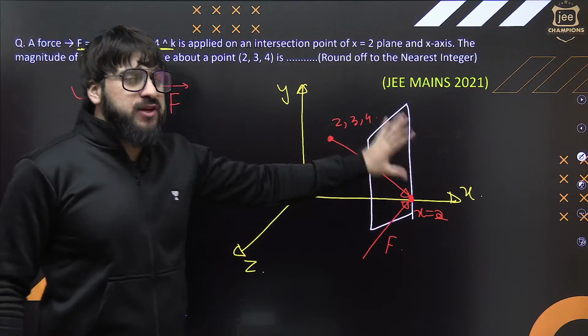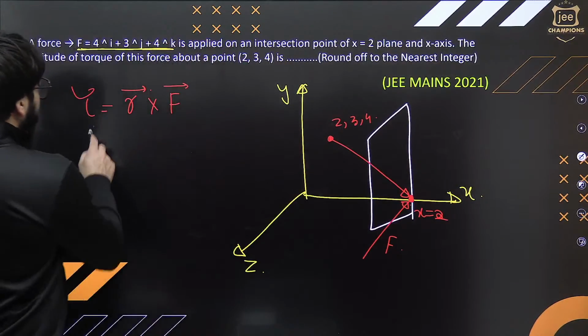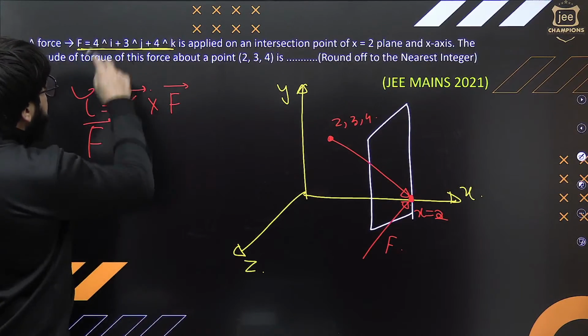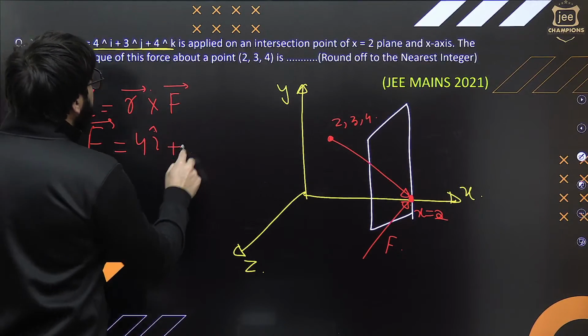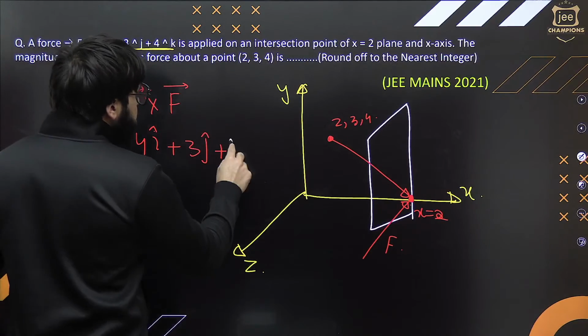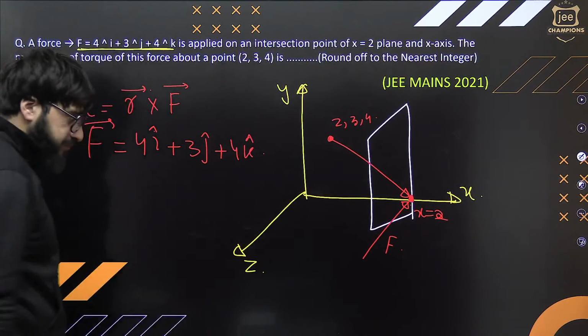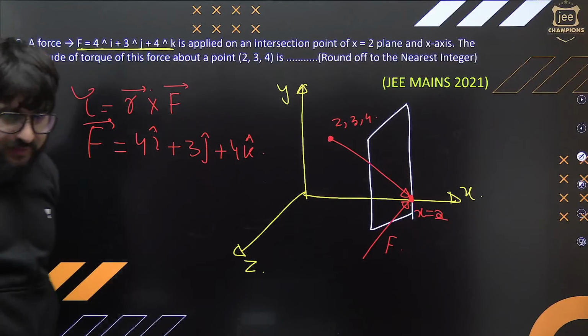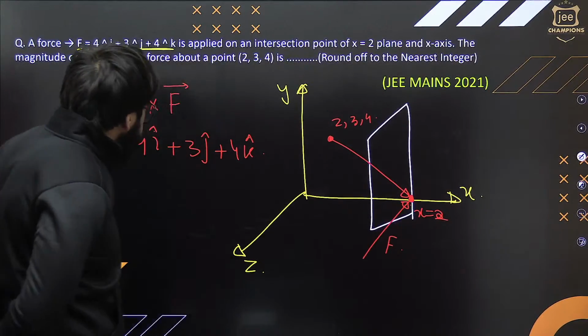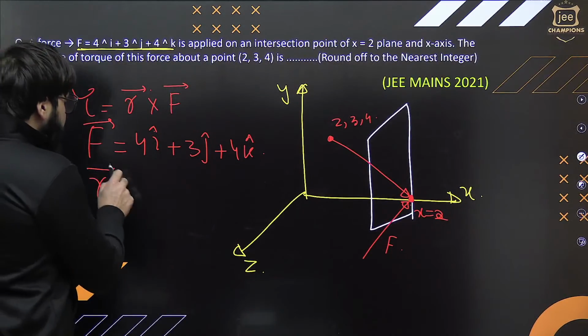Now, radius vector you need to find over here, because force we know. How much is force? You will say, sir, force in this case is nothing but 4i cap plus 3j cap plus 4k cap. Exactly. Everybody got it? This is basically the force. Can you tell me what is the radius vector in this case?